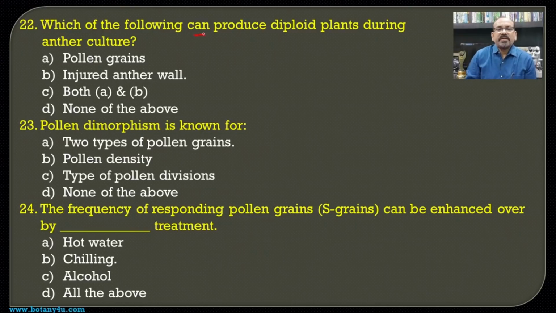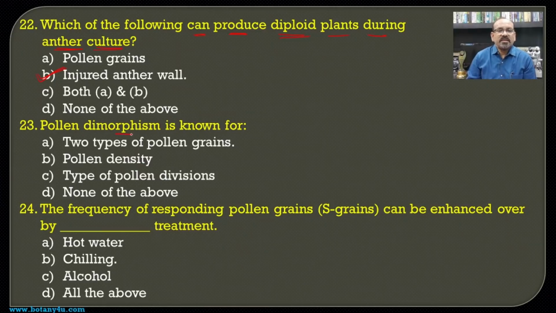Then which of the following can produce diploid plants during anther culture? As we know, anther culture is carried out for the production of haploid plants, but the wall of the anther is diploid, and hence when there is an injury to the wall of the anther, there is a possibility of the formation of callus, and through that callus there may be development of diploid plants, and hence the injured anther will be the answer for this question.